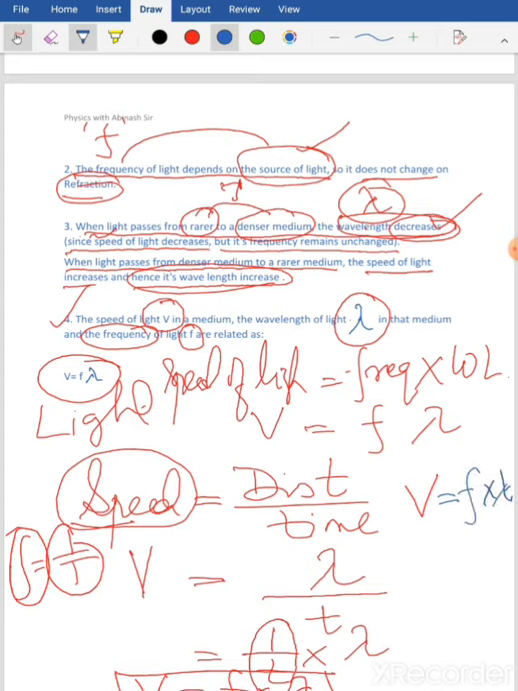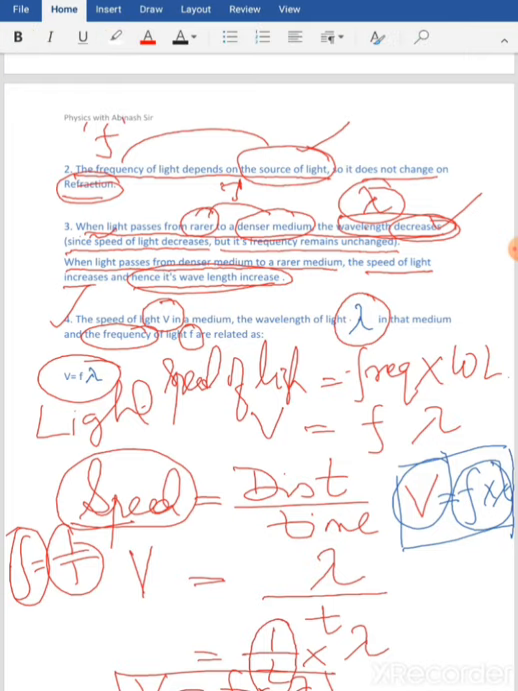So the product of wavelength and frequency gives you the speed of light. One important formula to be remembered, and I'm pretty sure I've taught you this in the chapter on sound also: speed of sound equals frequency into wavelength of the sound. Alright, now let's see what we have on the next page.